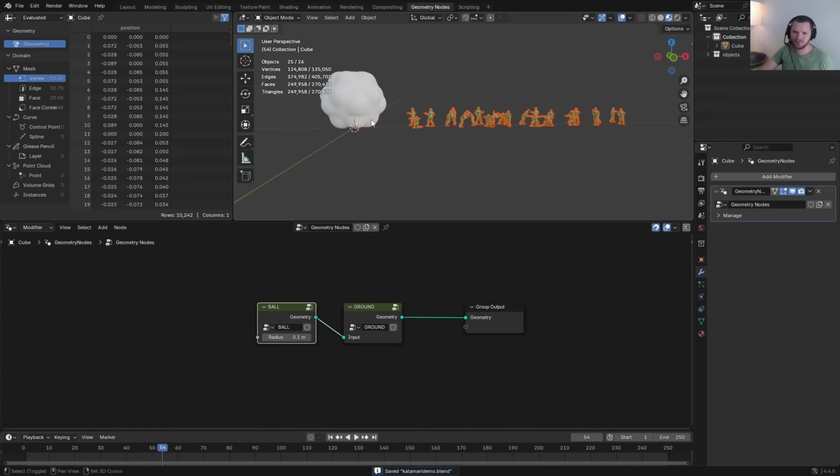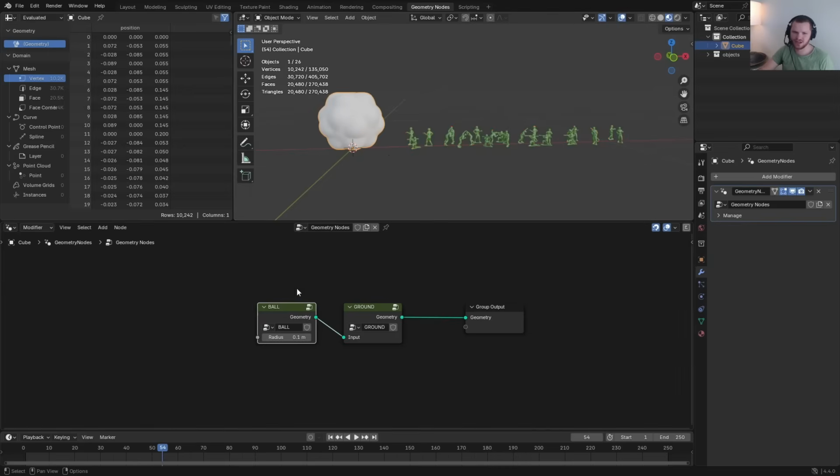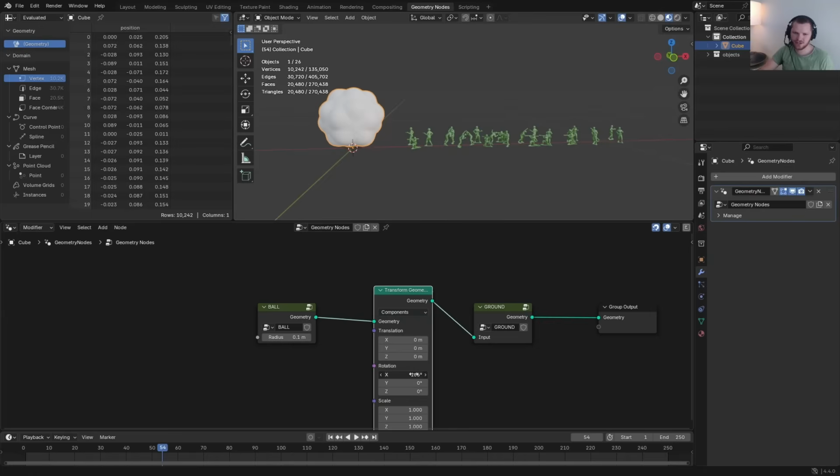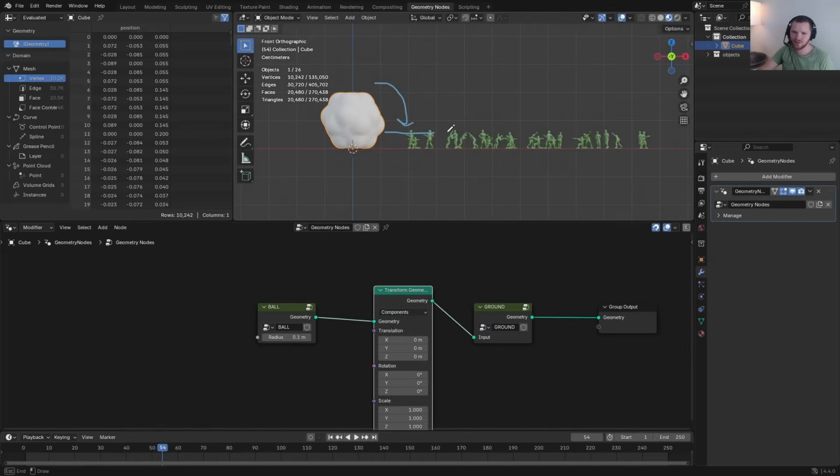Now, what I want you to remember is we've generalized all of this. We said we have a ball, we snap it to the ground, and in fact, we don't care about what happens in between. It will always snap to the ground. So if I rotate, it will snap. If I move it, it will of course remain snapped. I want to have this roll and move in this direction.